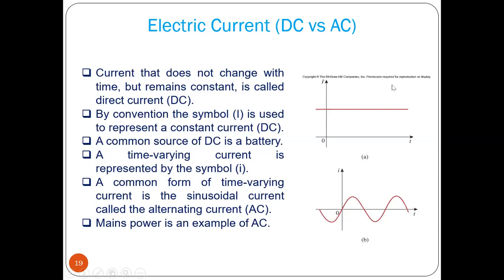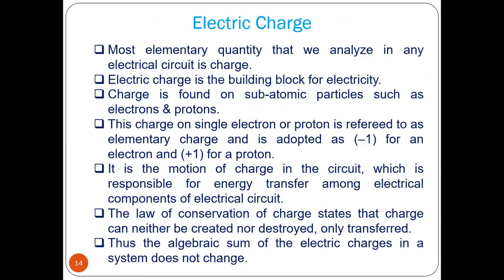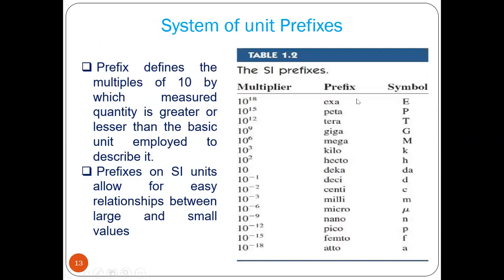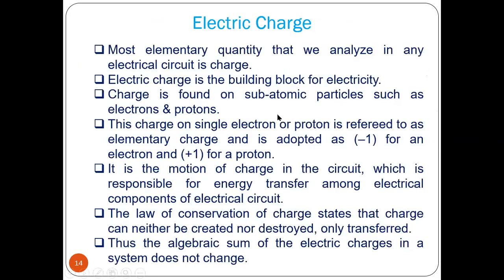Now what will be the frequency of DC then? Here you can see that this is constant up to infinity. That means, what is the time period? It is not changing its value, it is constant. Time period is up to infinity. So T becomes infinity, and F equals 1 by infinity, which is equal to 0. So the frequency of a DC signal is always 0. For an AC signal, it can be any value except 0. It starts from 1 hertz to some gigahertz, terahertz, or maybe petahertz, exahertz, 10 to the power 18, like that.